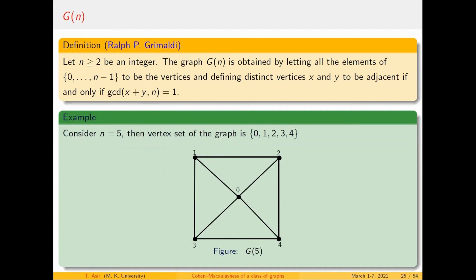So what is G of p? Let me take the vertices as 0, 1, 2, 3, 4, and so on. I check the GCD of x plus y comma n, where n is 1 here, p being a prime number. Therefore 0 plus 1 is 1, 0 plus 2 is 2. So any number less than p gives you the GCD of that number comma n equal to 1. Therefore, this is actually a complete graph, except for one edge between 1 and 4, because 1 plus 4 gives you 0, and that means the GCD is not equal to 1. So except for that one edge, it is complete for 1, 2, 3, 4.